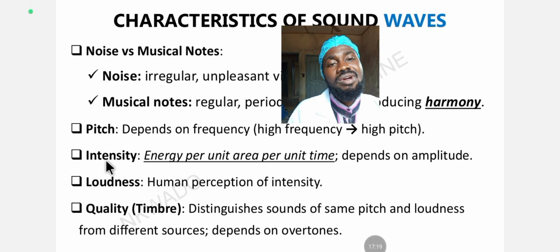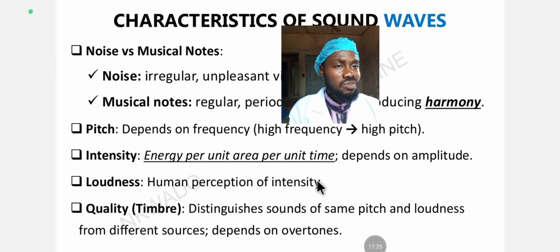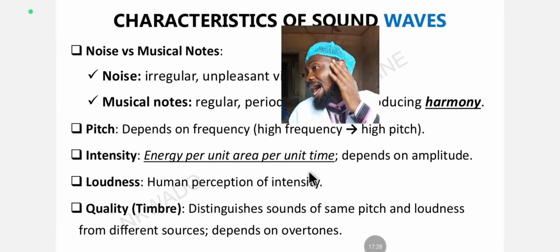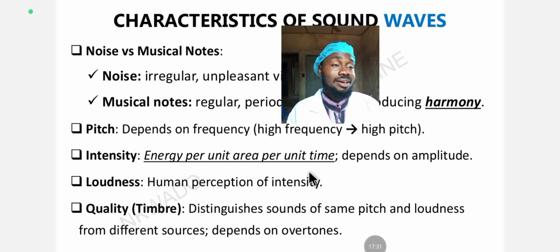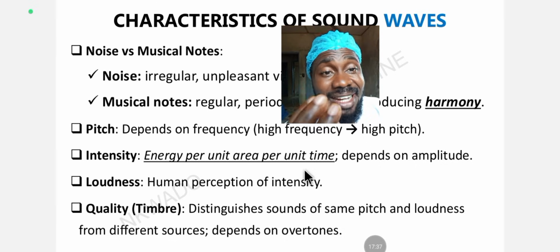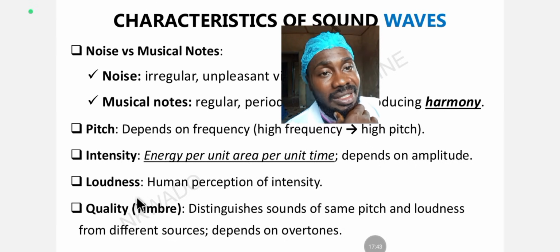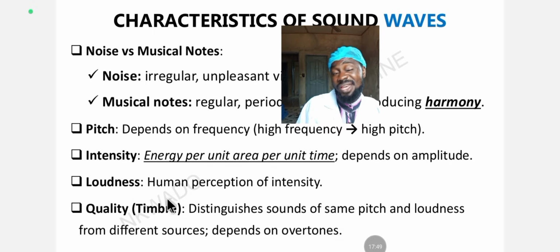Okay, so let's look at loudness. Loudness is the human perception of intensity. How do you perceive the intensity of sound? If you perceive it as high, it is high. If you perceive it as low, the sound is low. So how you detect sound, either as high or low, that's loudness. How humans perceive the intensity of a sound wave.